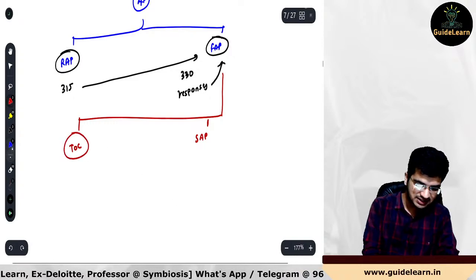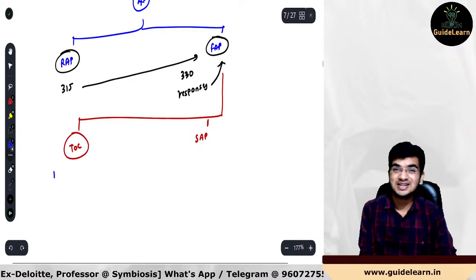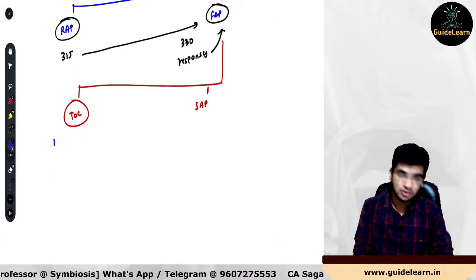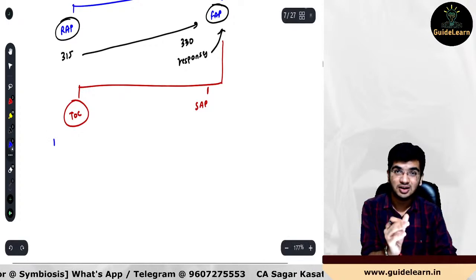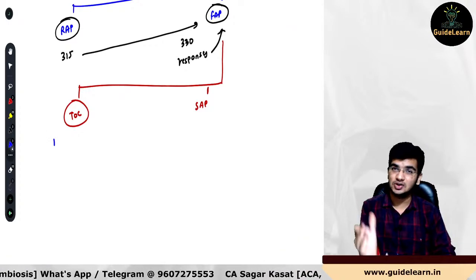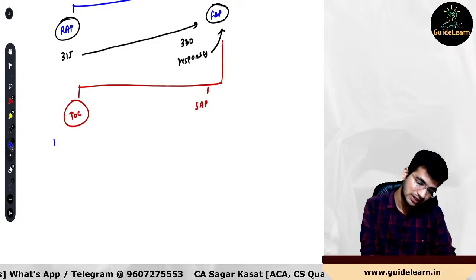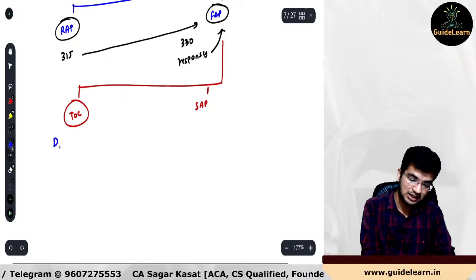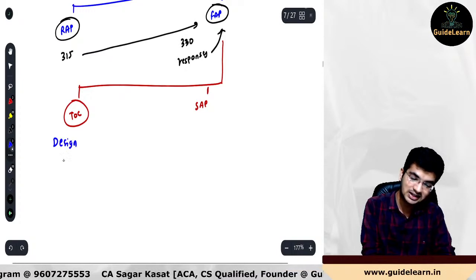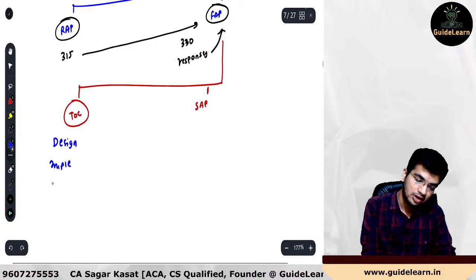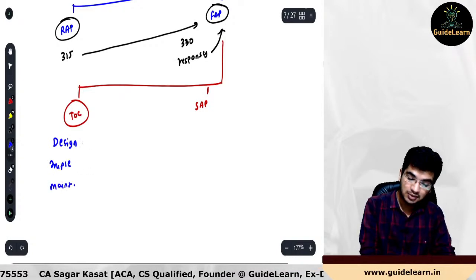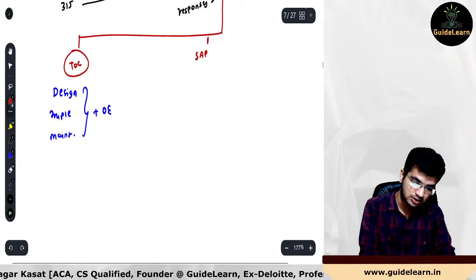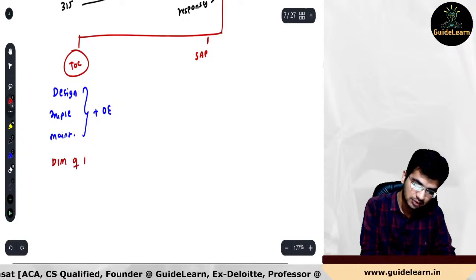Test of controls is very easy. It is nothing but performing the testing of the internal control system of the entity for relevant risks identified by you, which is important and which is impacting directly on the financial statements. So internal financial controls you are going to test. What are the things that you will be testing of that controls? They would be tested by design, implementation, maintenance, plus operating effectiveness. So we call it as what? DIM of IC plus OE. DIM of IC plus OE.